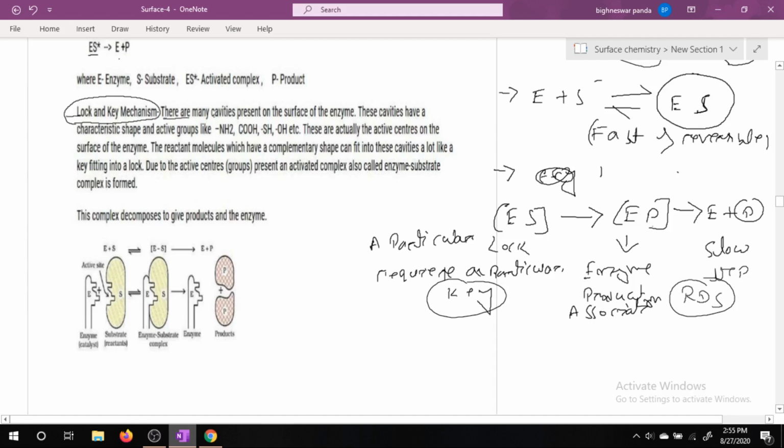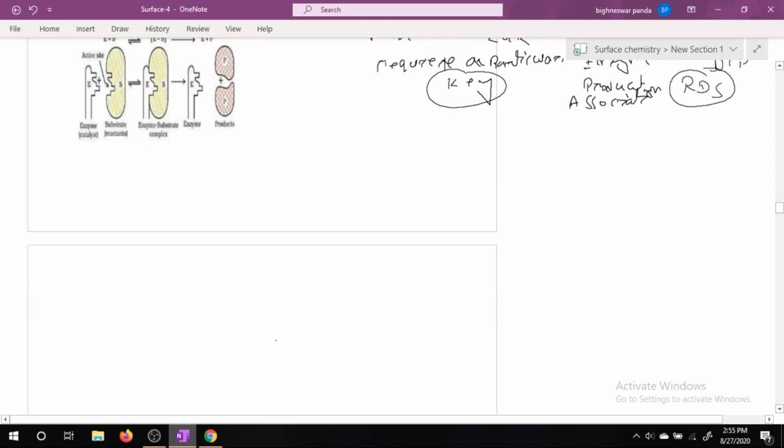There are many cavities present on the surface of enzymes. These are the cavities, which are present on the surface of the enzyme.